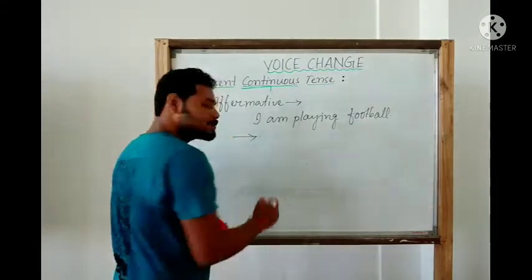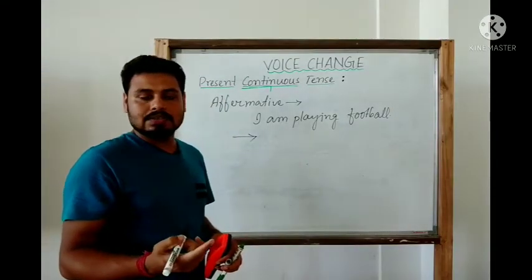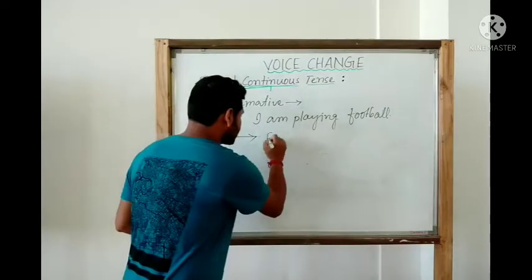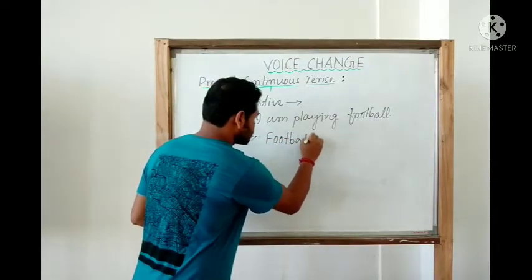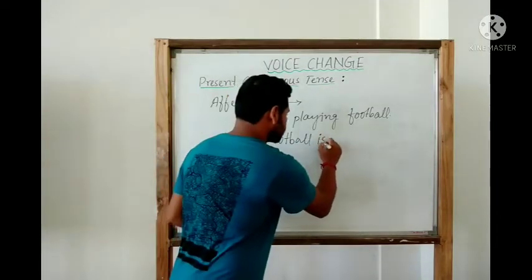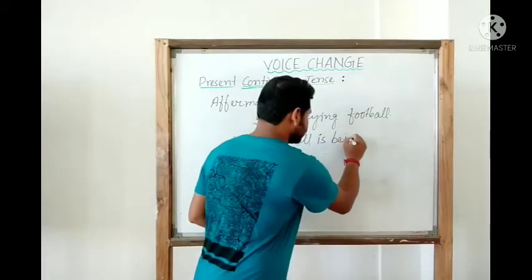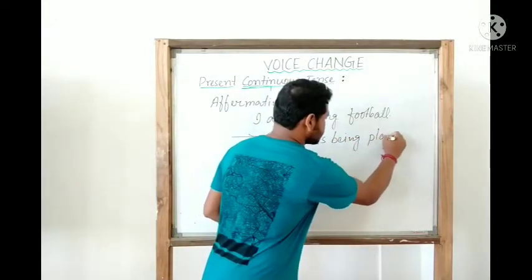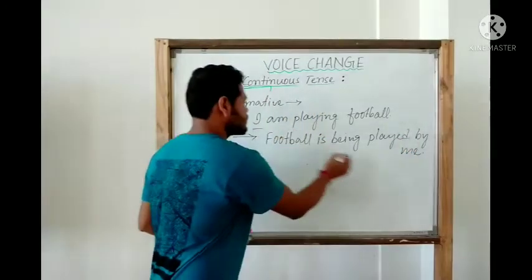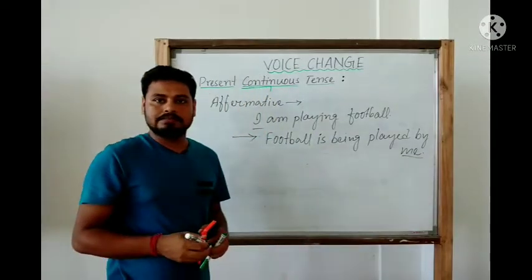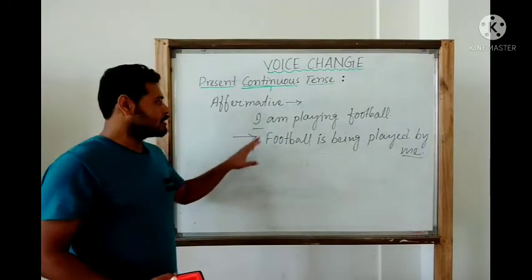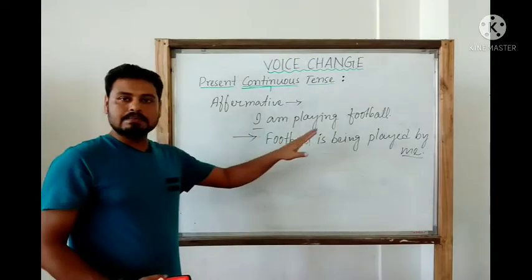As we know, the basic rule of voice change is that the object becomes the subject. So, football. Now with this football, what be verb should we use? Is. Then we have to use being. Then played by me. The subject becomes the object. So this is the changed sentence from active to passive: I am playing football. Football is being played by me.